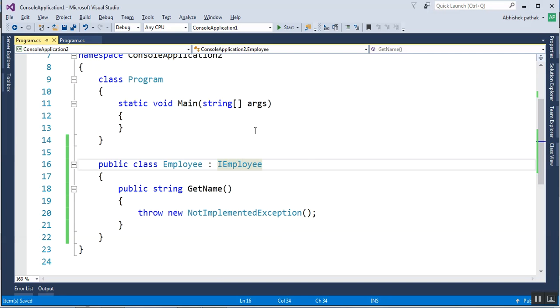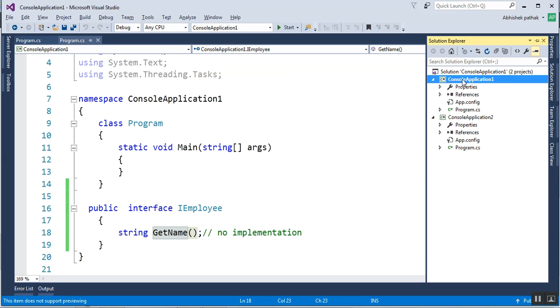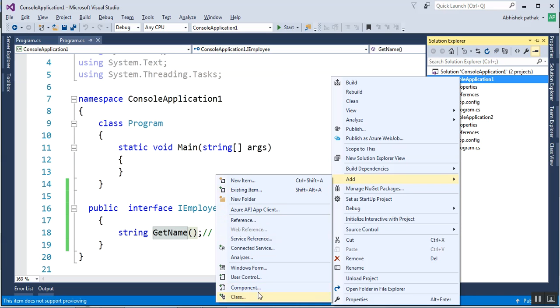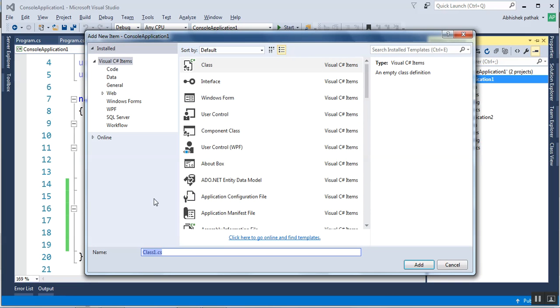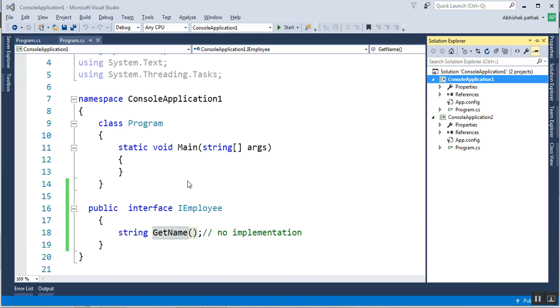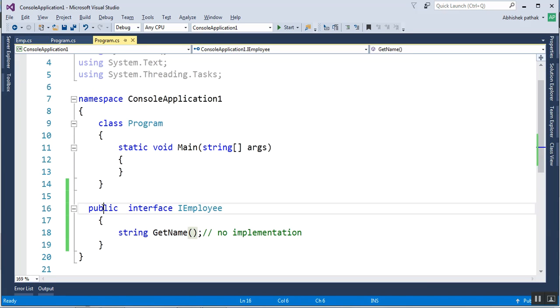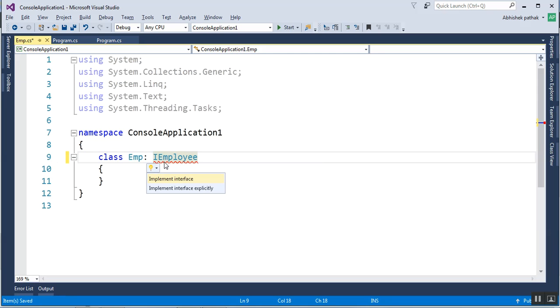To clarify more, let's add a class here in project 1, and we'll try to access that interface in the same project and see whether we can access it. Let's remove the public keyword, and now if I write IEmployee, this is available and we have to implement that method.